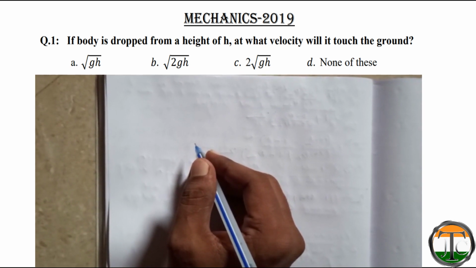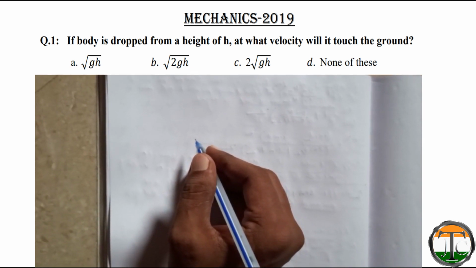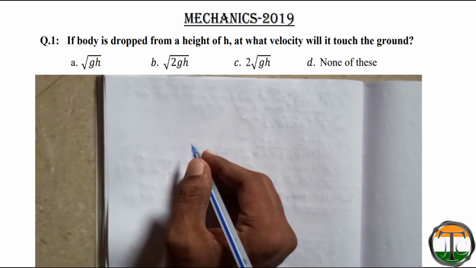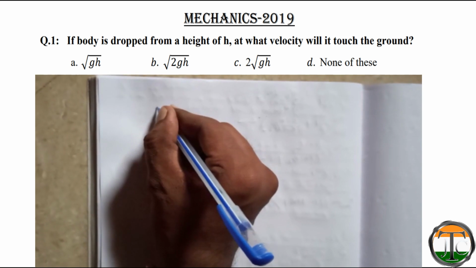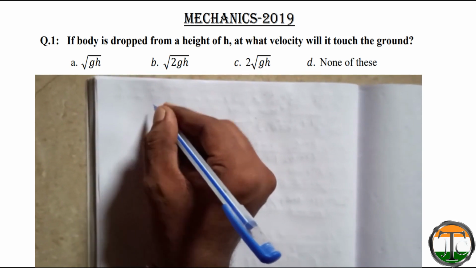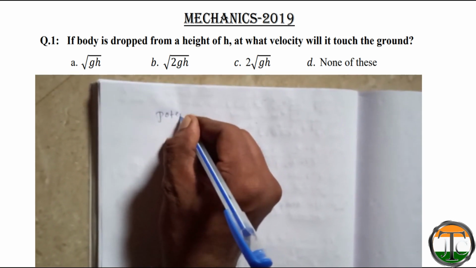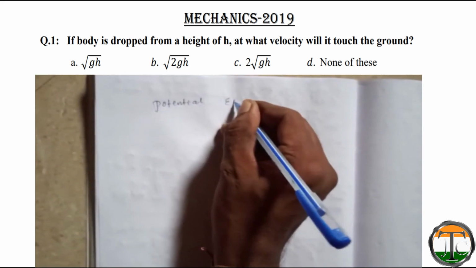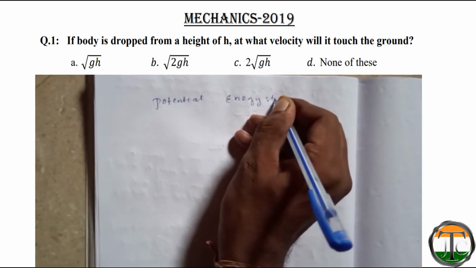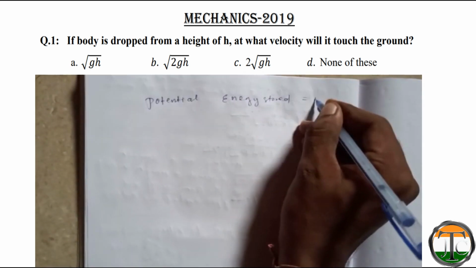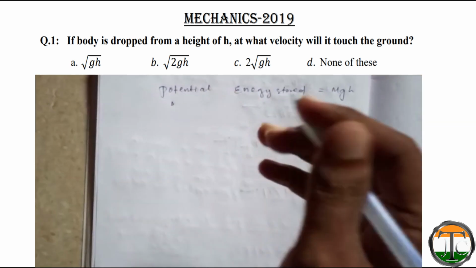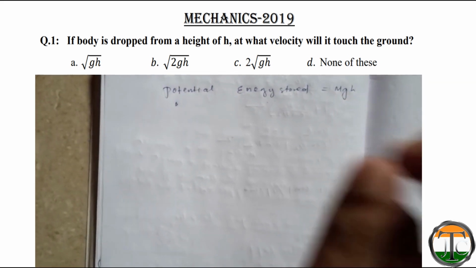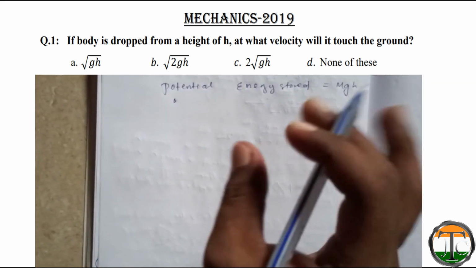The first question is, if a body is dropped from a height h, at what velocity will it touch the ground? So when the body is at a height h, the potential energy stored is equal to mgh. When that material reaches the ground, it will only have kinetic energy.